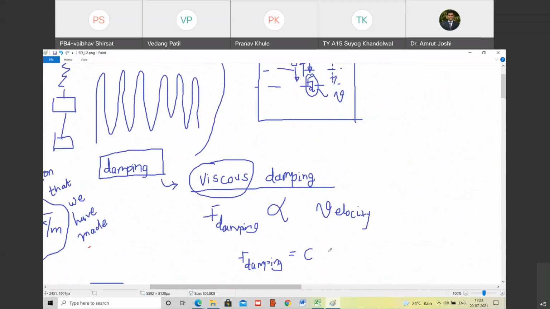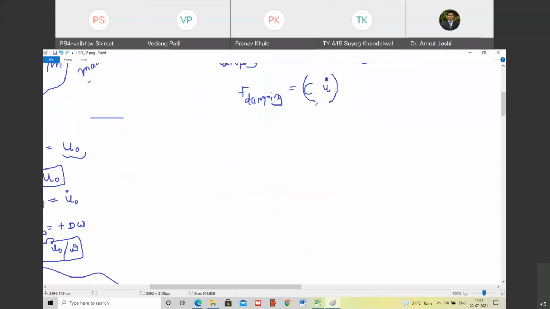Is it u dot? Yes, sir. In our notation, it is u dot. So therefore, damping force is C times u dot. Magnitude wise, damping force is C times u dot. C is called the damping coefficient. Are you with me? Yes, sir. Damping coefficient.